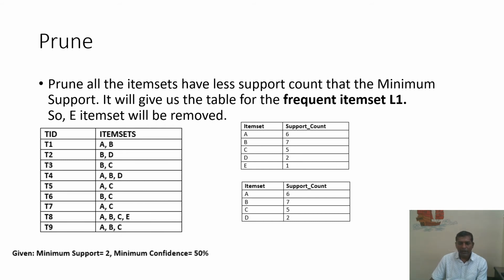So if we calculate the minimum support, then we can understand that this particular item is not available as per the requirement. So this is removed because this does not satisfy the minimum support 2 criteria. That's why this is removed. After removing this, we will get the next level or next item set. So we have to work on this.